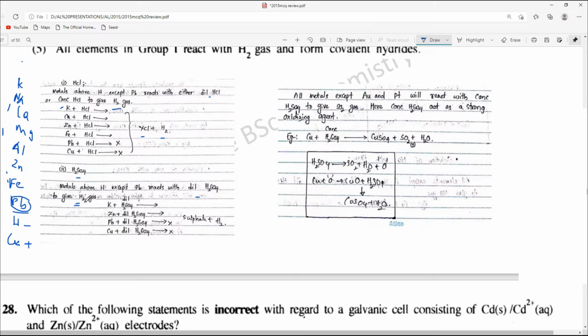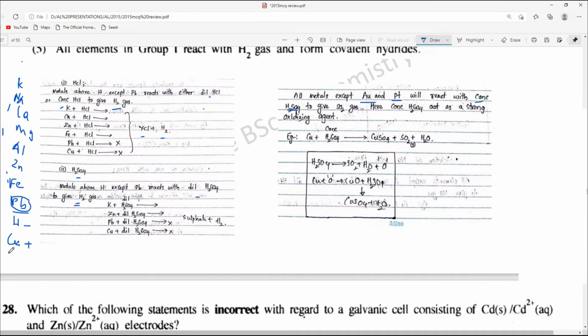Here also H2 gas is produced with diluted H2SO4. But when you go for concentrated H2SO4, all metals react except aurum and platinum. So this will be gold and platinum at the bottom. Here you have copper,